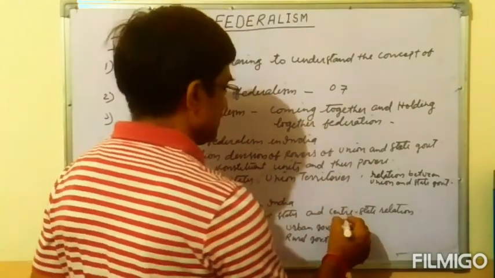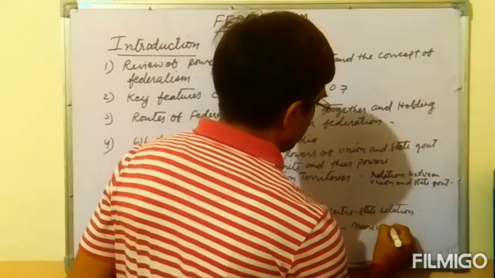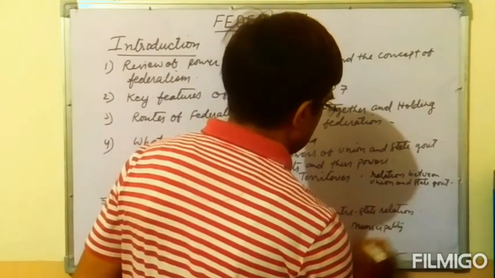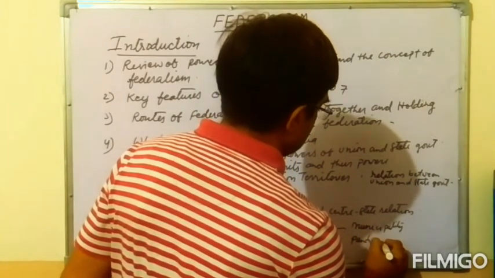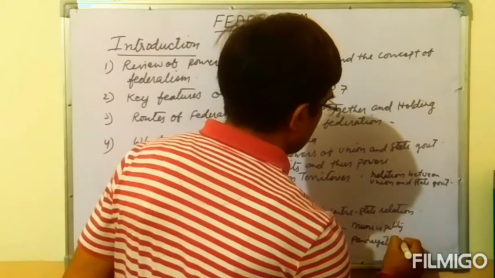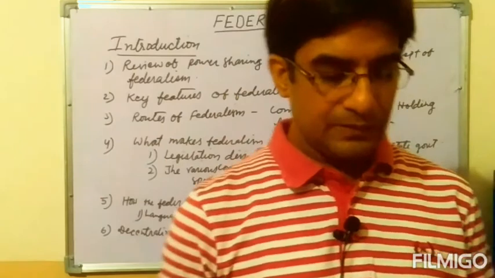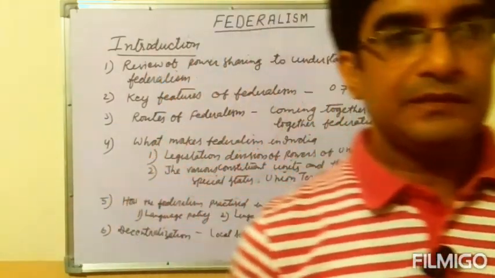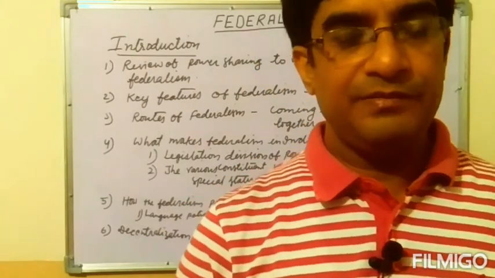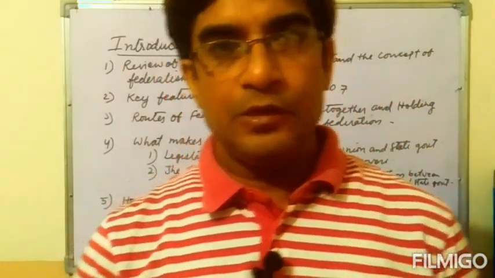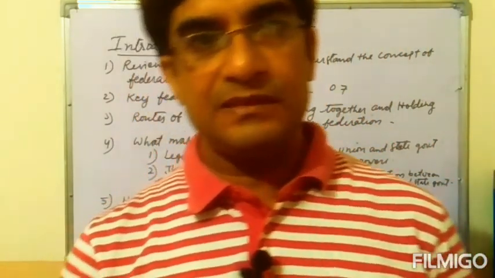Urban government is basically called municipality, and rural is called Panchayati Raj. These are very important topics. So students, these are the important topics in the lesson federalism, and one by one we will study each topic to have a better understanding of the lesson.